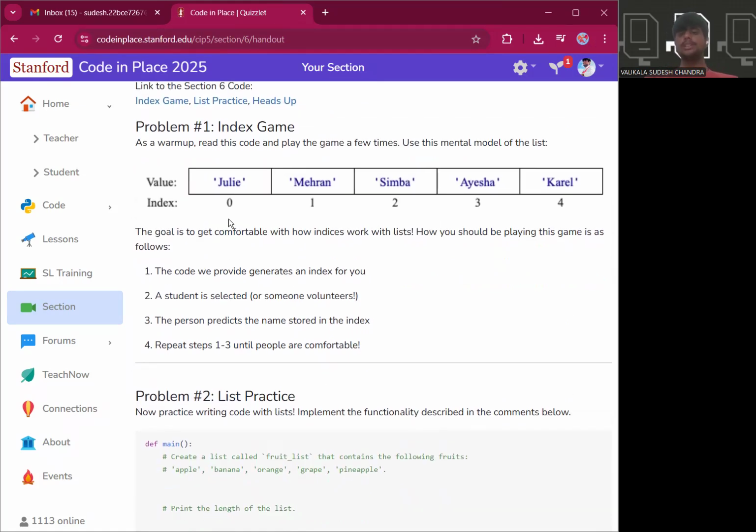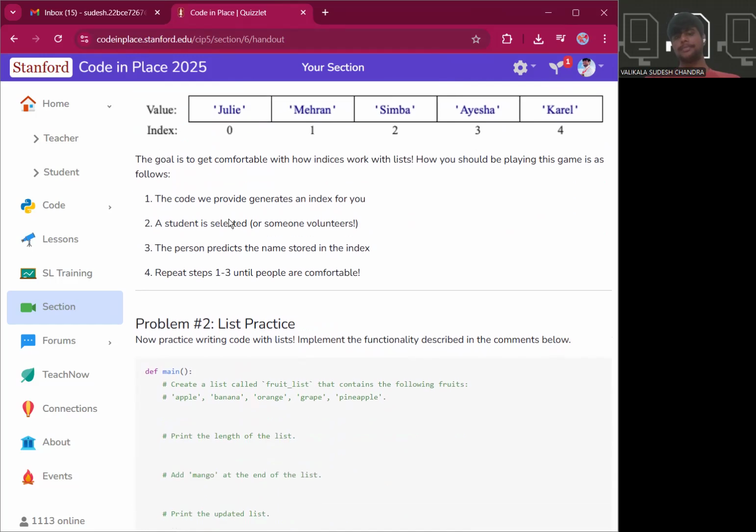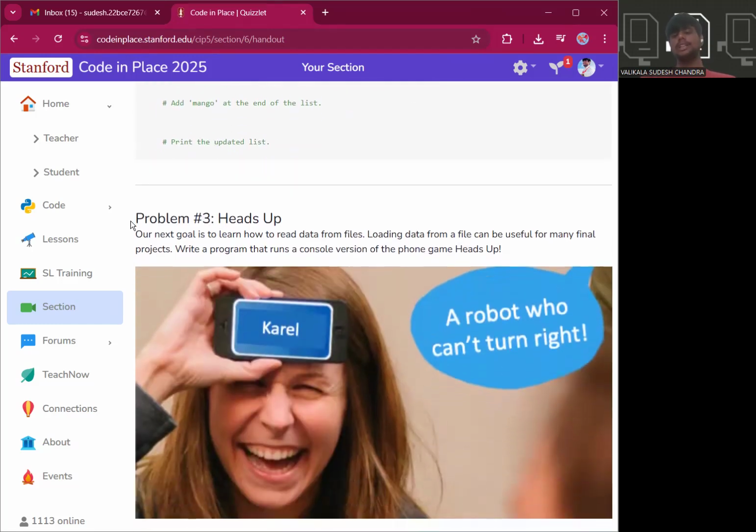So in today's session, the agenda, we're going to talk about three important problems. Problem number one is an index game, which is similar to the computer guess game that we have already discussed. The list practice game is a simple practice of how to utilize the list data type, how to append or add an element, how to remove an element, etc. Problem three that we're going to talk about is the heads up game.